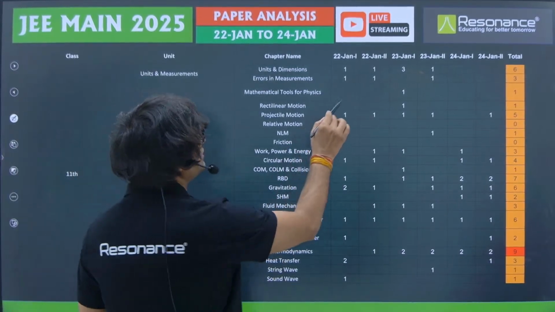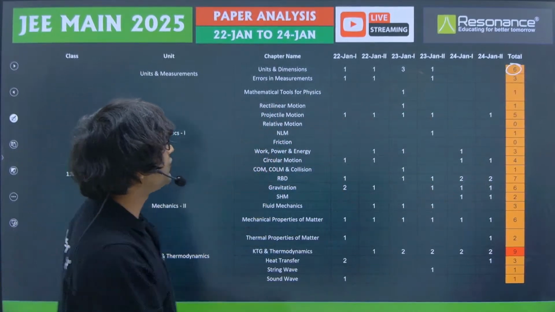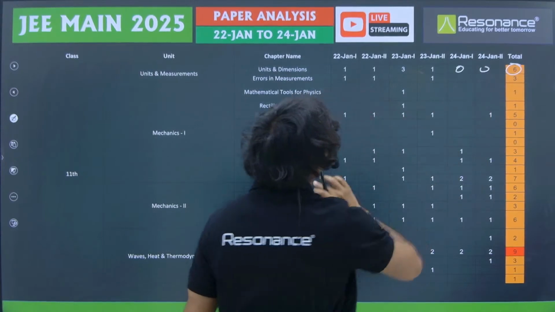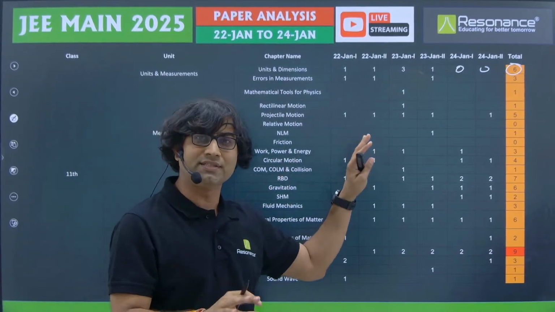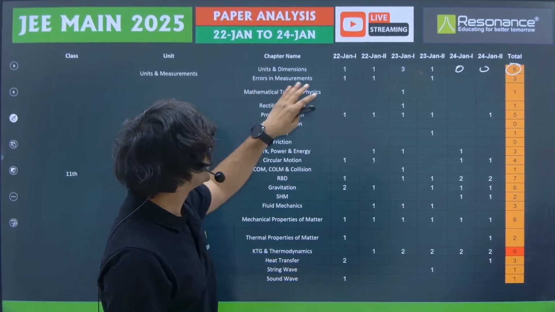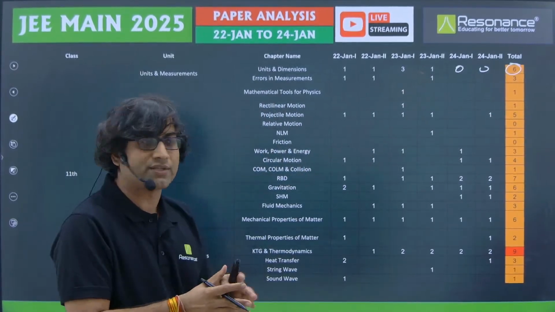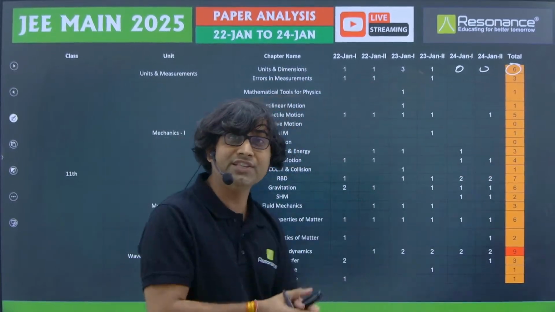Total 6 questions were asked from units and dimensions, and if you look at the 24th January paper, no questions were asked from units and dimensions. So we can say that we have been quite consistent as far as this particular chapter is concerned, except these 2 papers, and very simple, very easy questions are asked from units and dimensions. All these questions belong to the easy category.